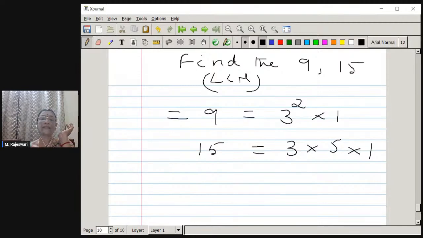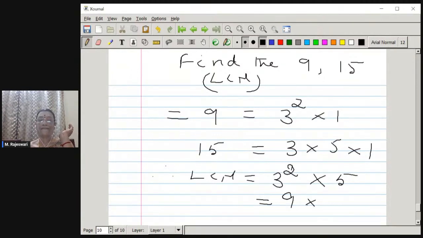Therefore, when we are choosing the LCM, the number with the highest power is first chosen. So I will write here LCM is equal to 3 square, and then here the 5 is not repeated, but still 5 is there. So we have to include that 5 also, otherwise the common multiple will not come properly. So 5 I am taking. So then 3 square is 9, and then 9 into 5, 45 is the LCM of these two numbers.